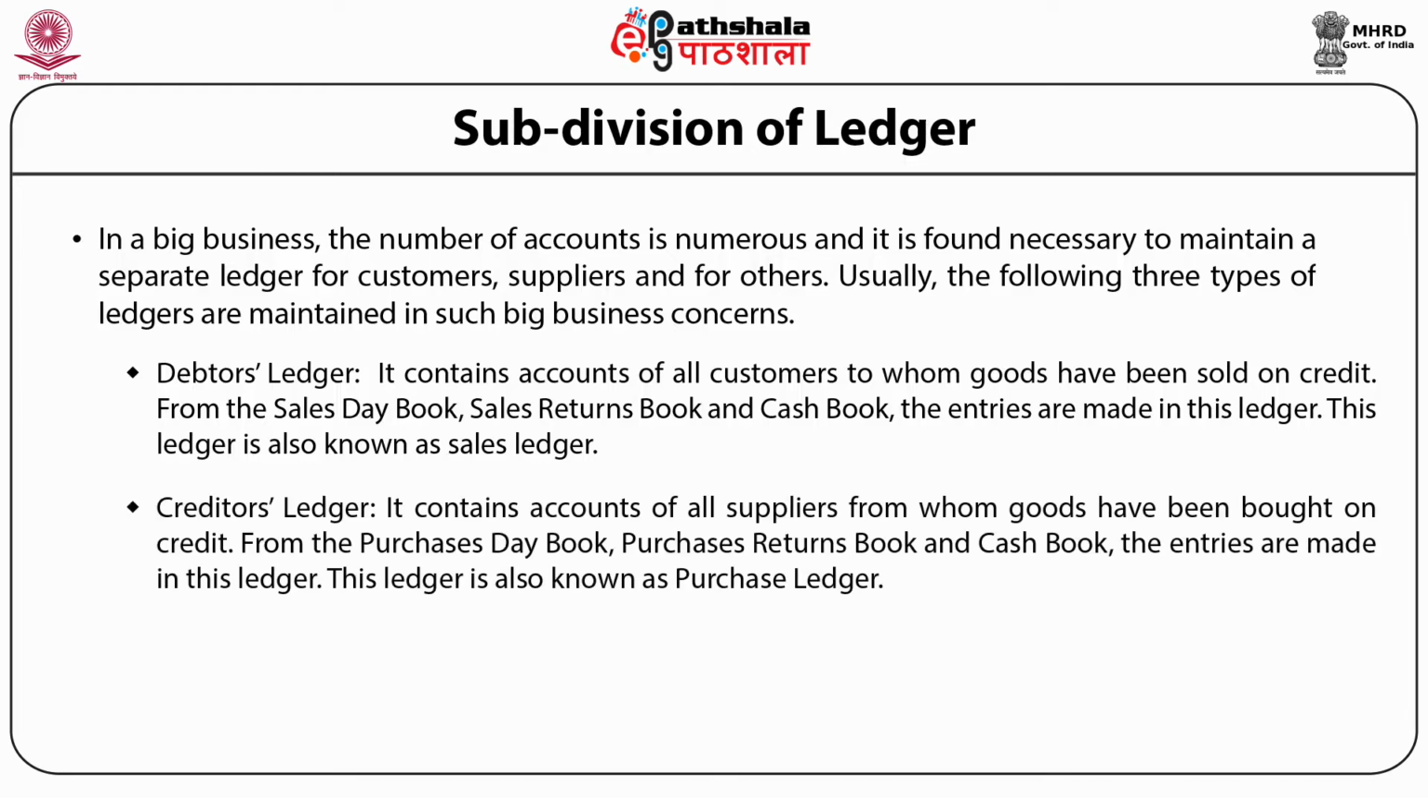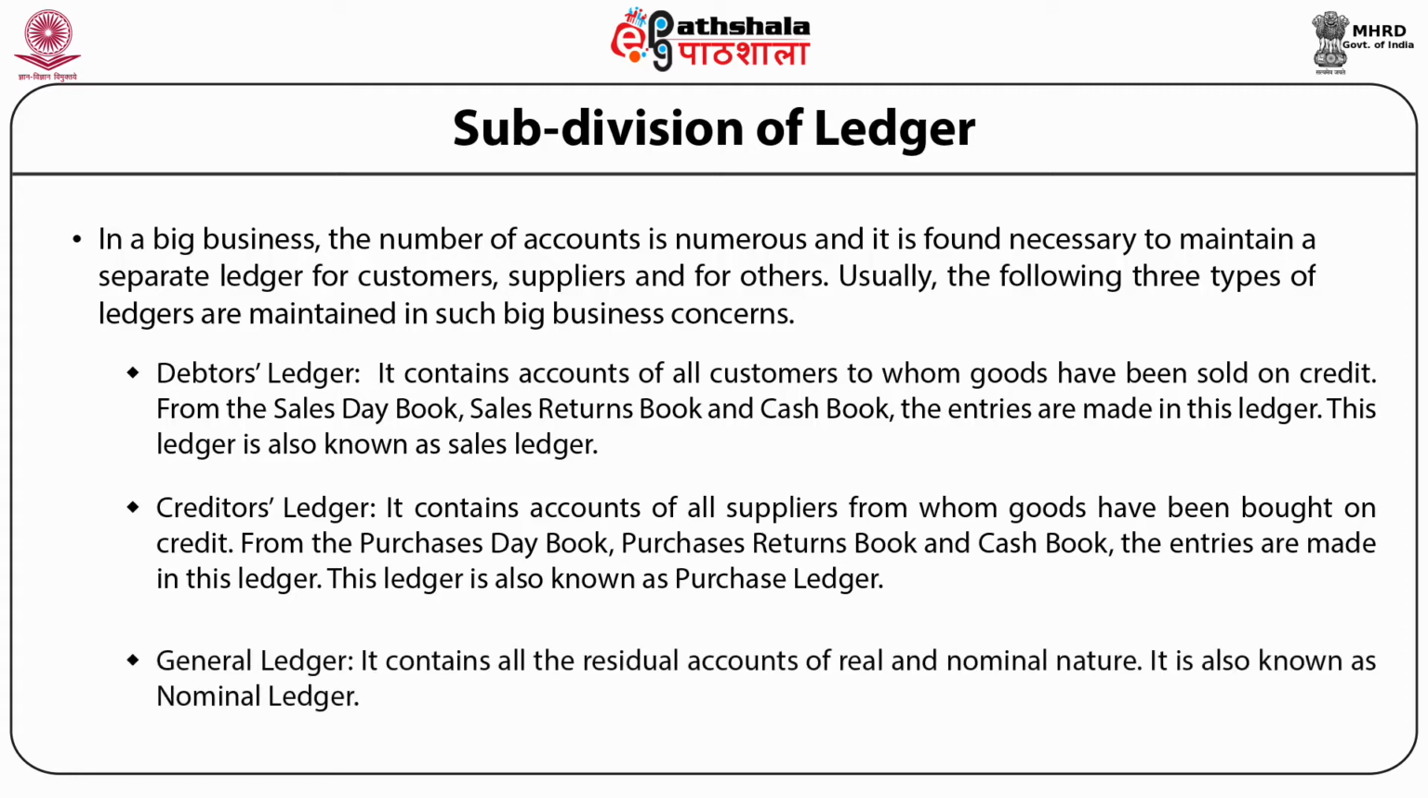Creditors ledger. It contains accounts of all suppliers from whom goods have been bought on credit. From the purchases day book, purchases returns book, and cash book, the entries are made in this ledger. This ledger is also known as purchase ledger. General ledger. It contains all the residual accounts of real and nominal nature. It is also known as nominal ledger.